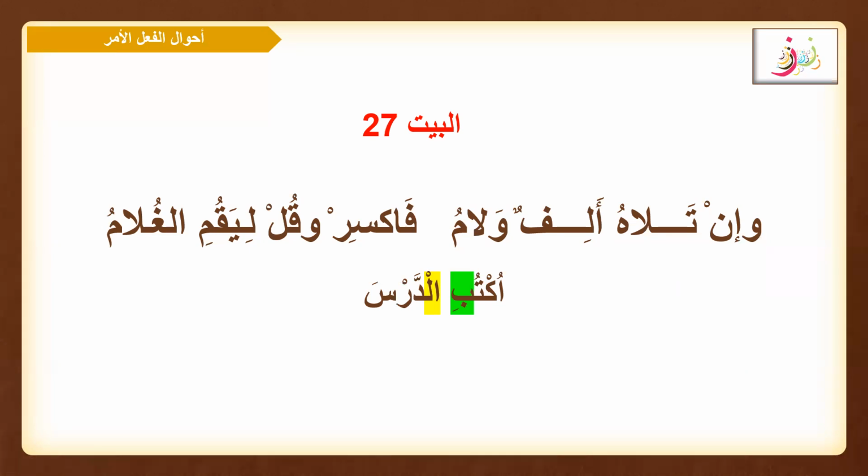What I want to tell you is that it's about بيت 27: وإن تلاه ألف ولام فاكسر وقل ليكم الغلام. So here Imam al-Hariri is saying that if it follows, if the one who is referred back to, the fail amr, is followed by alif and lam, faksir.